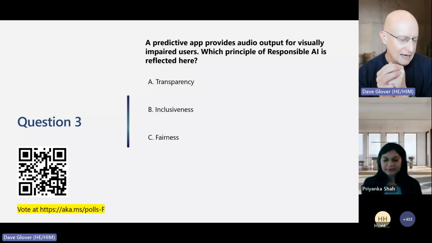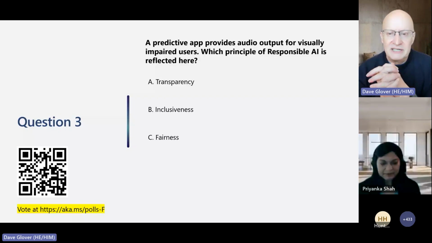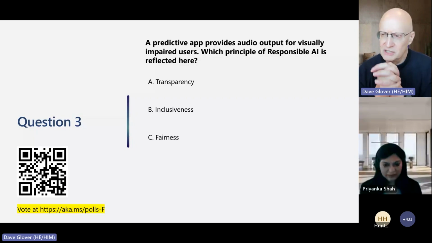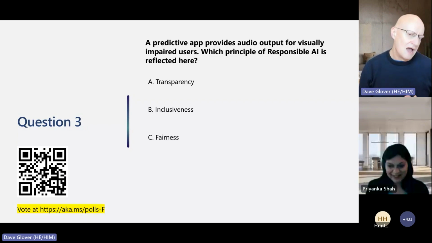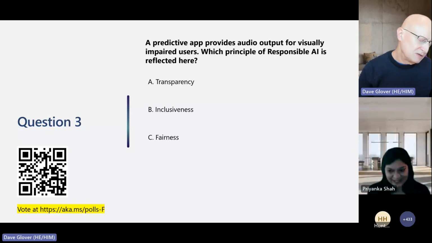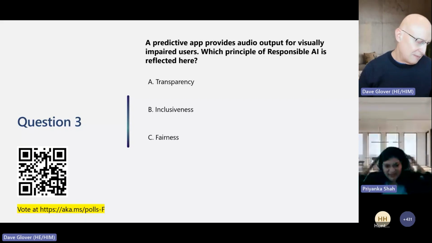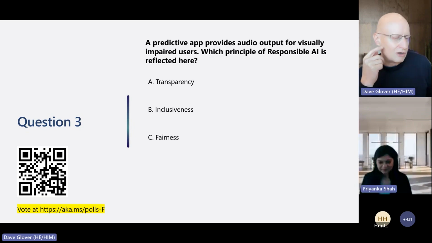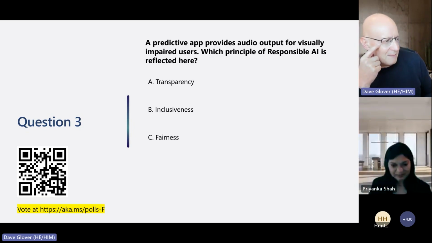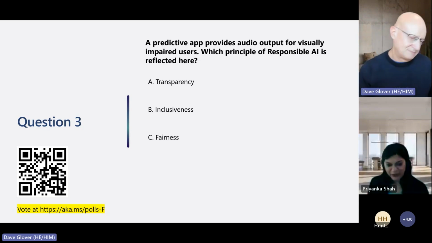So again, in your browser, a predictive app provides audio output for visually impaired users. Which principle of responsible AI is reflected here? So we've got transparency. Remember, transparency was more about the capabilities of this model. We've got inclusiveness, that could be one. And we've got fairness.